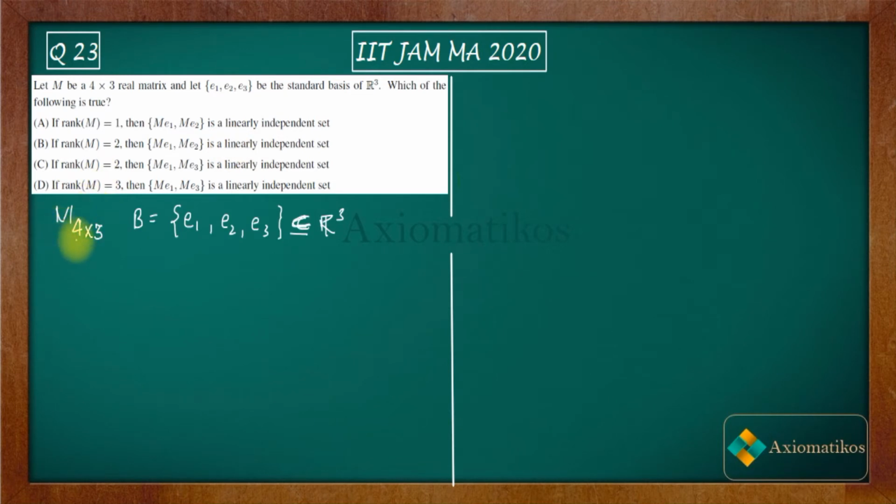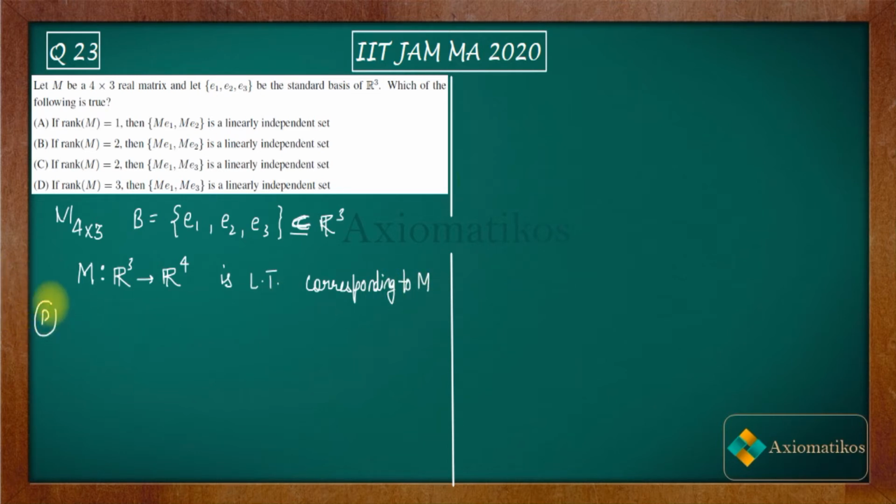Now if M is a matrix of order 4 cross 3, what do we know about this? The linear transformation corresponding to this 4 cross 3 matrix will be from R cube to R4. So we have a linear transformation corresponding to M.